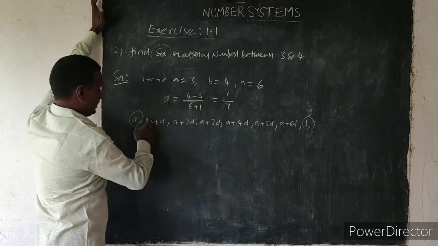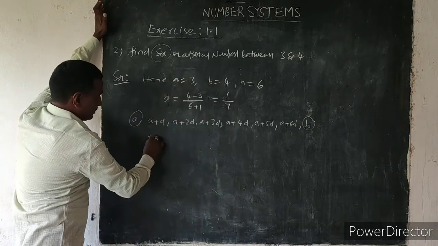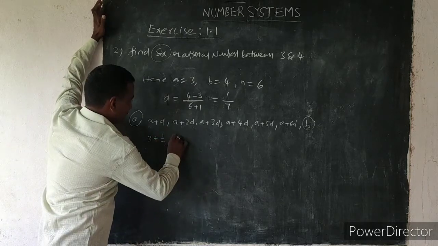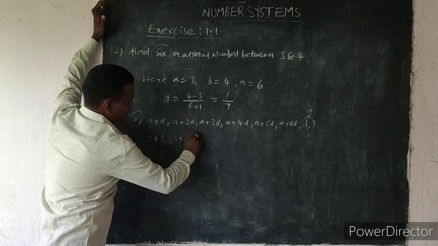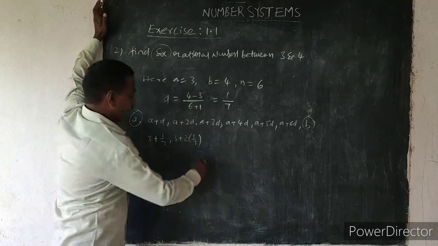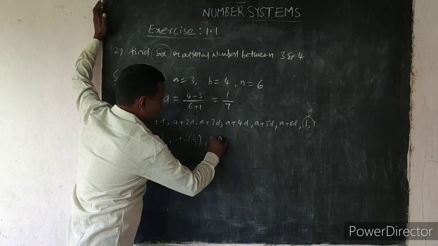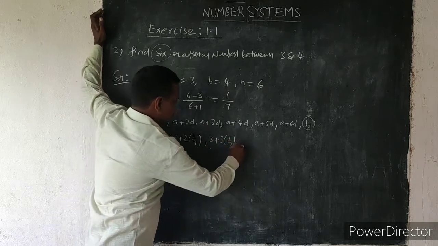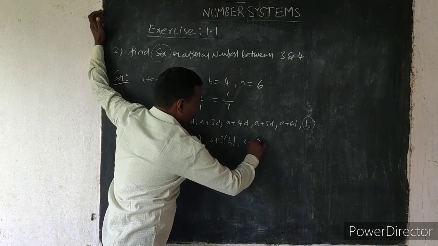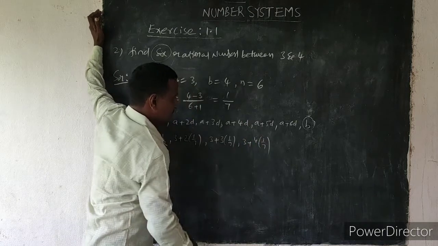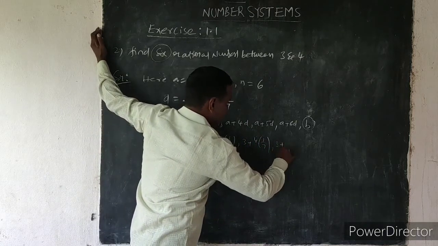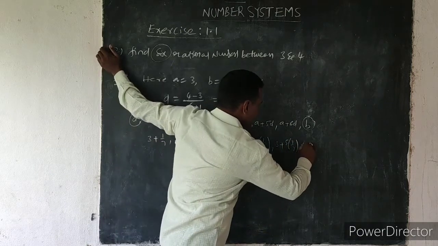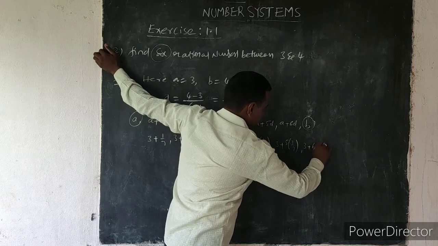A and D we already know. So 3 plus 1 by 7, 3 plus 2 into 1 by 7, 3 plus 3 into 1 by 7, 3 plus 4 into 1 by 7, 3 plus 5 into 1 by 7, 3 plus 6 into 1 by 7.